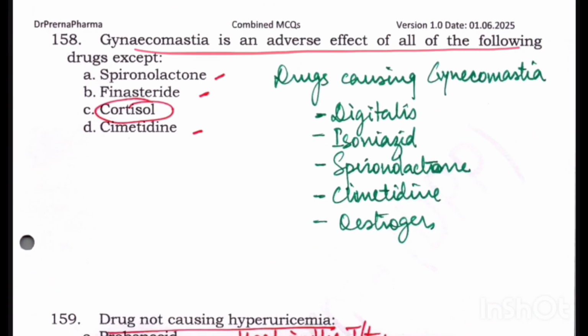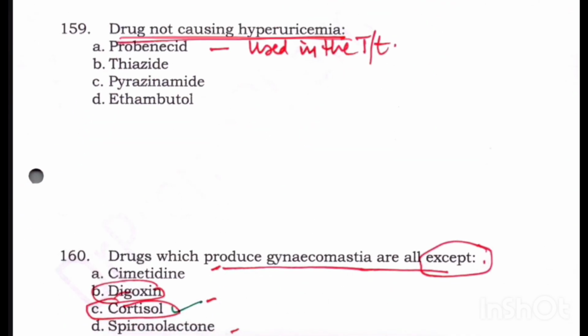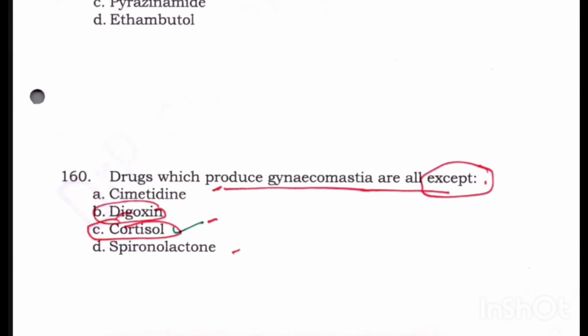Gynecomastia is an adverse effect of all of the following drugs except. Drugs which cause gynecomastia: digitalis, isoniazid, spironolactone, cimetidine, estrogens. So out of the given options, cortisol does not cause gynecomastia. Drug not causing hyperuricemia: probenecid. Probenecid does not cause hyperuricemia. It is used in the treatment of hyperuricemia.